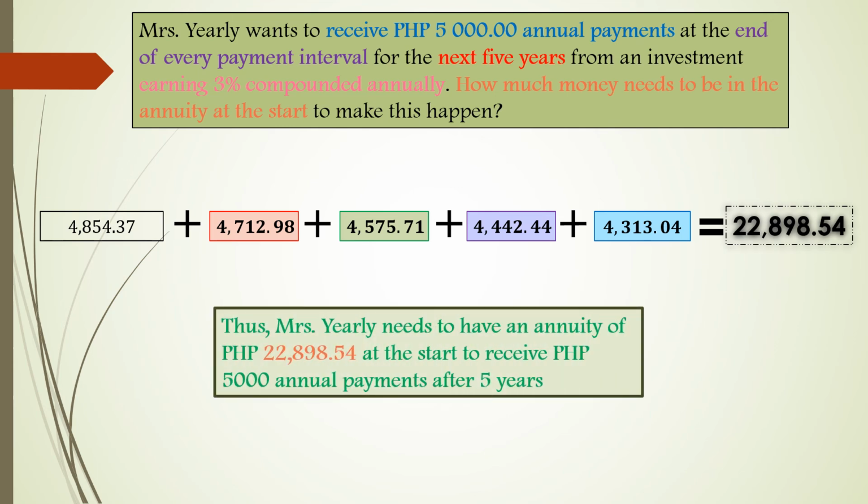It means Mrs. Yearly needs to have an annuity of 22,898.54 at the start to receive 5,000 annual payments after 5 years.